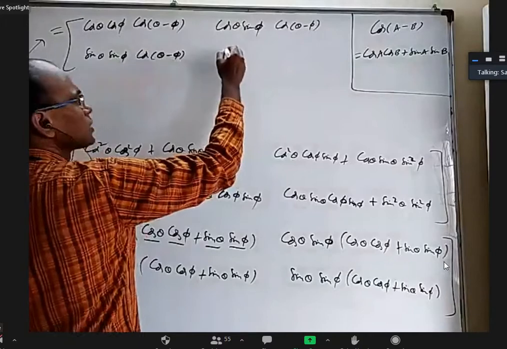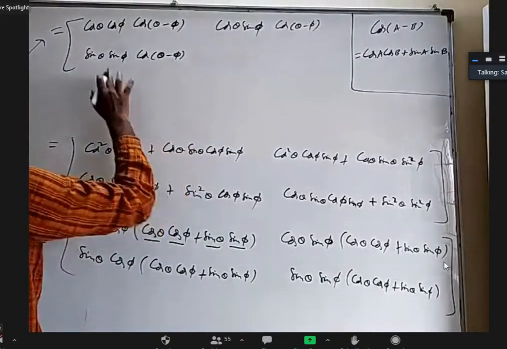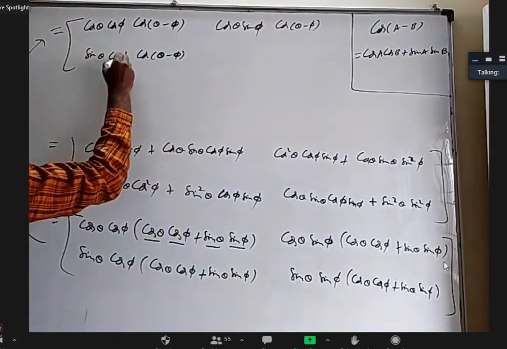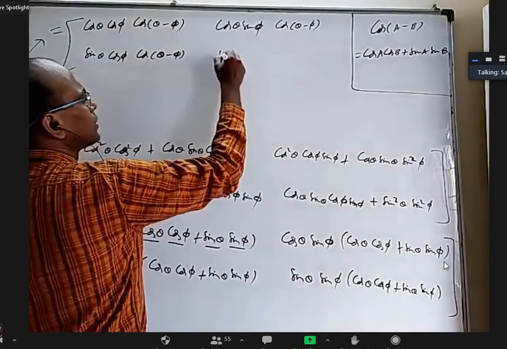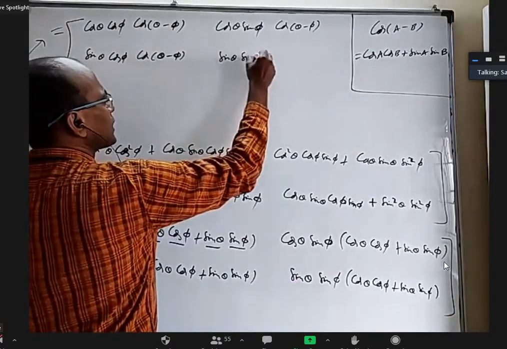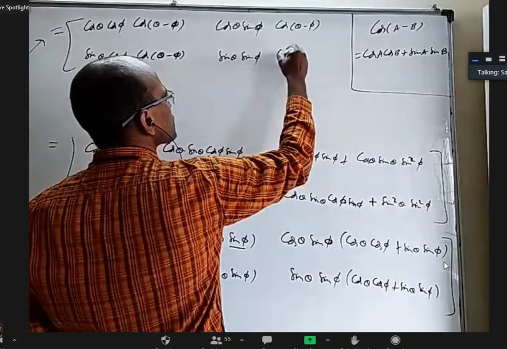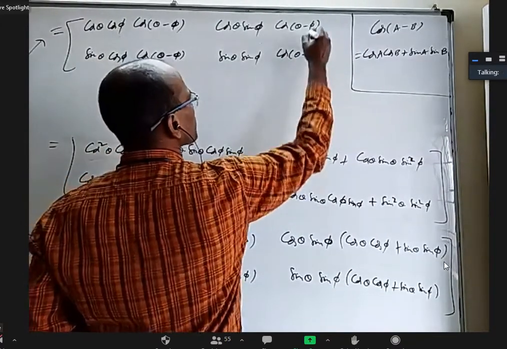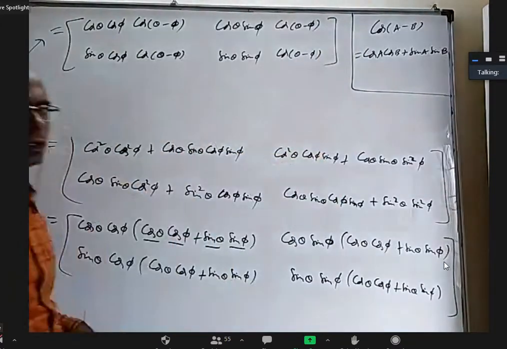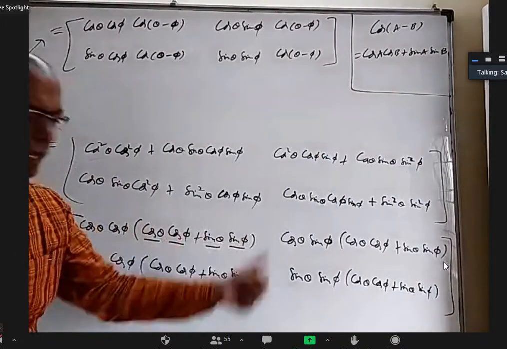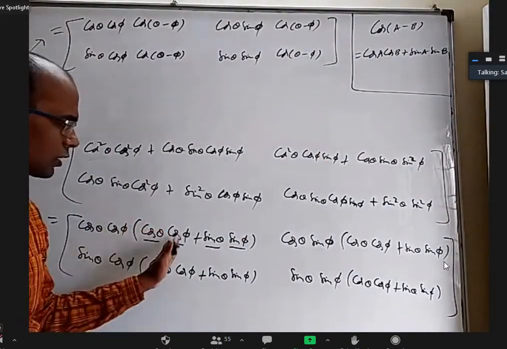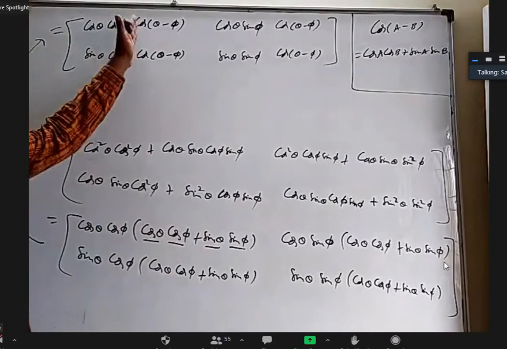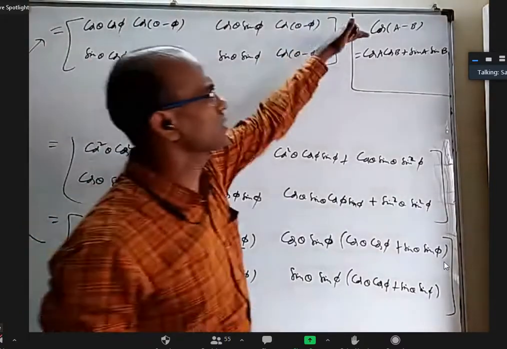So all these four are exactly the same. They're in the form of cos A cos B plus sin A sin B. So I'm writing cos A minus B using this formula.